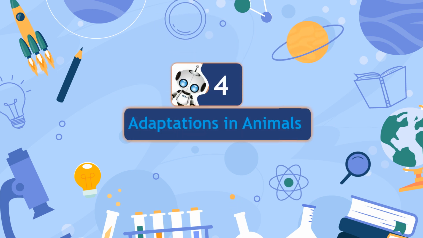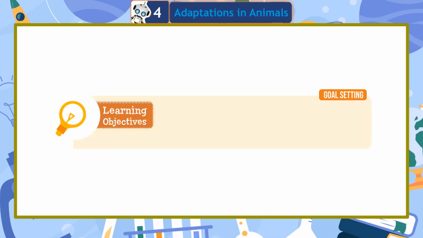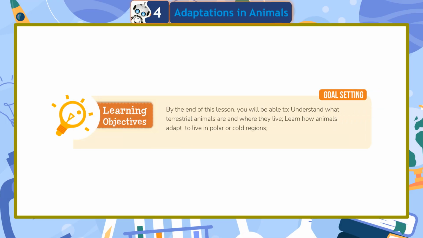Chapter 4. Adaptations in Animals. Learning Objectives. By the end of this lesson, you will be able to understand what terrestrial animals are and where they live. Learn how animals adapt to live in polar or cold regions.